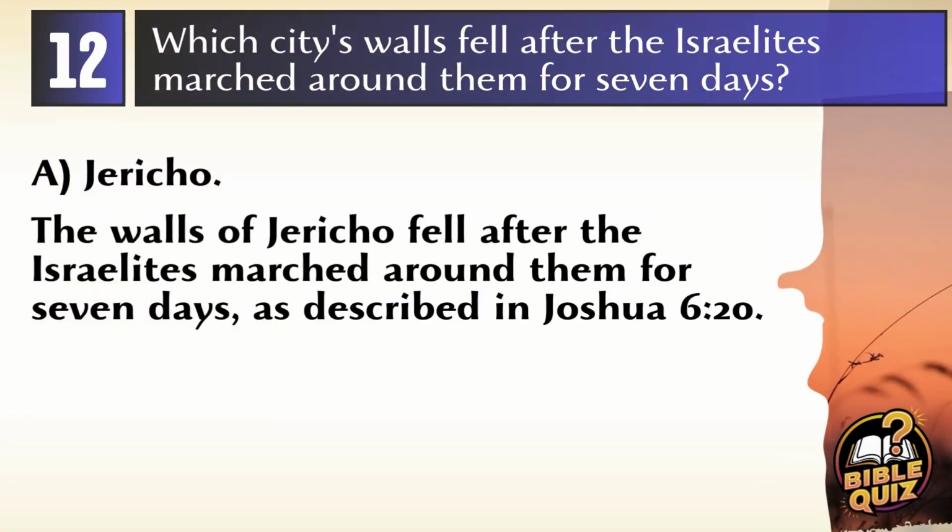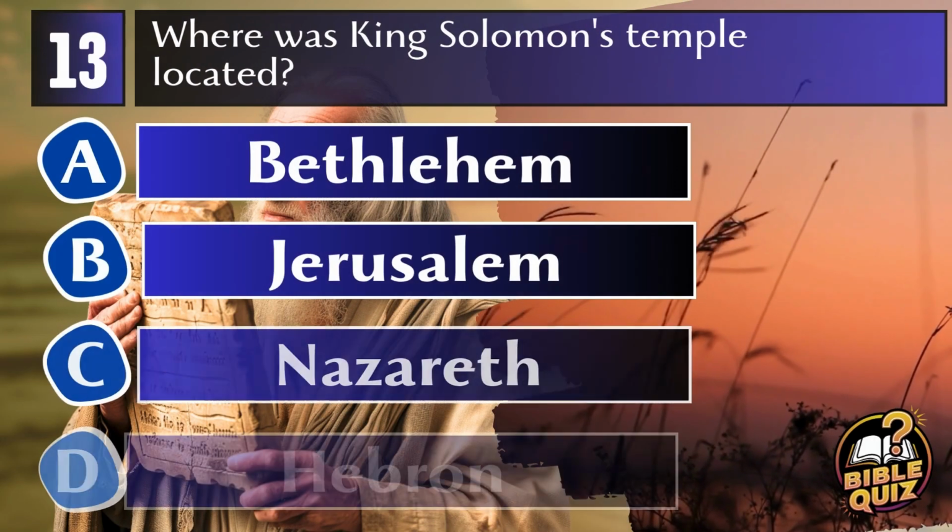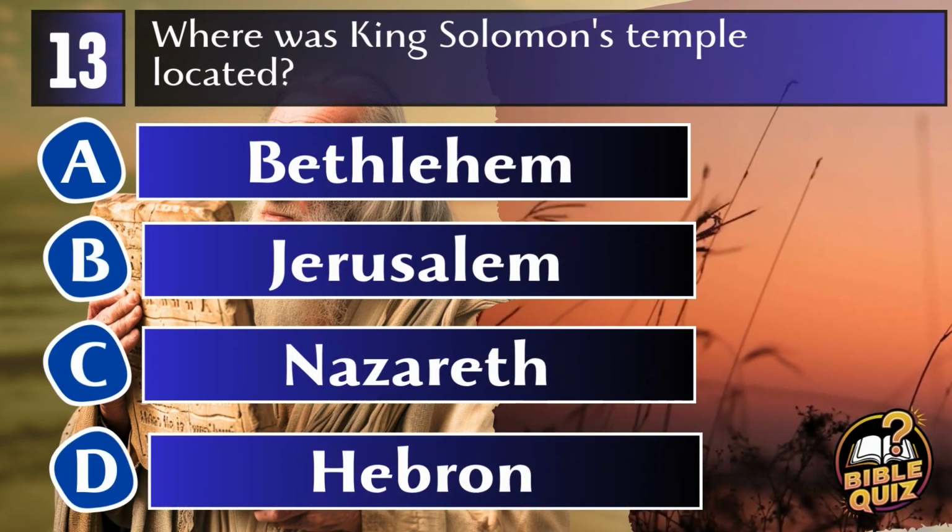Answer A. Jericho. The walls of Jericho fell after the Israelites, led by Joshua, marched around them once daily for 6 days and 7 times on the 7th day, followed by blowing trumpets and shouting. Joshua 6:20.